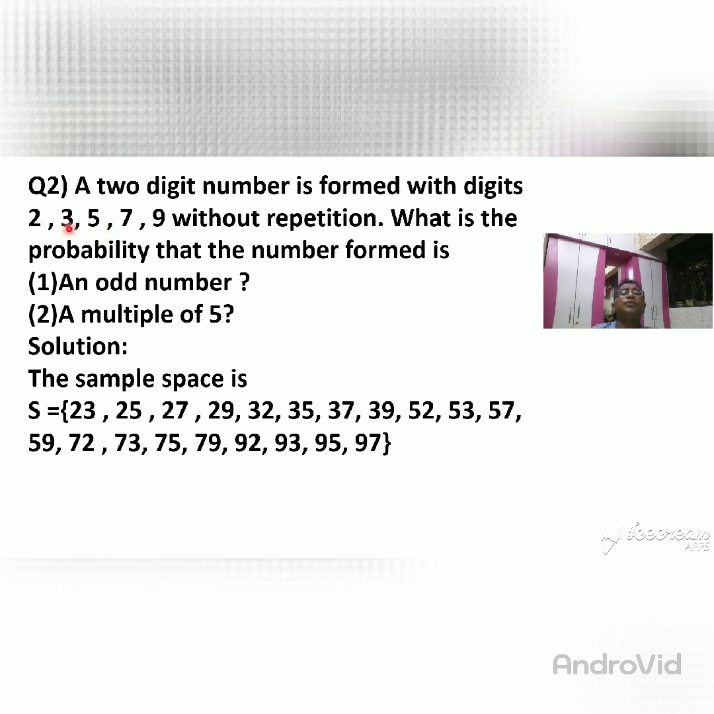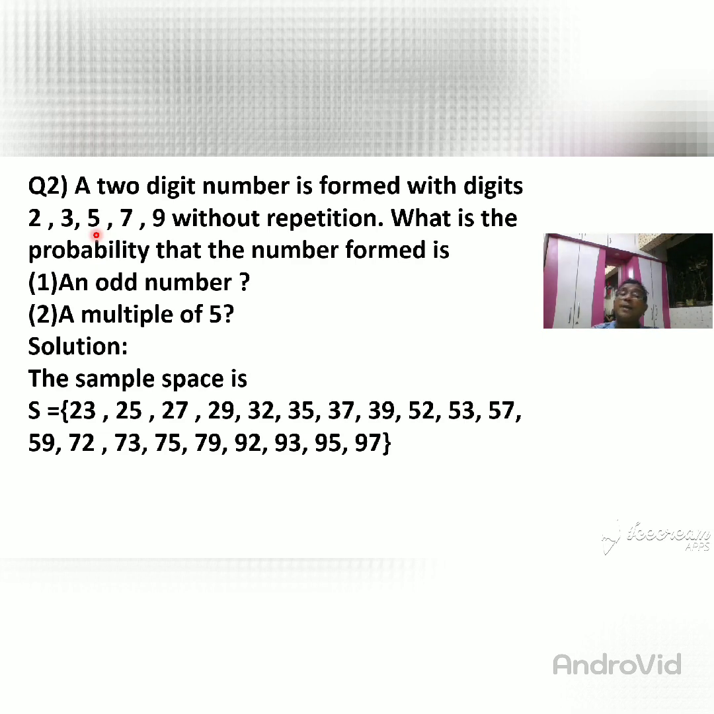So we start from 3. First 3 with 2 makes a pair, so it is 32. Then you make a pair of 3 with 5, so you get 35. Then this 3 makes a pair with 7, so you get 37. Then this 3 makes a pair with 9, so it becomes 39. Then for 5, 9 comes again, then you go towards another number.